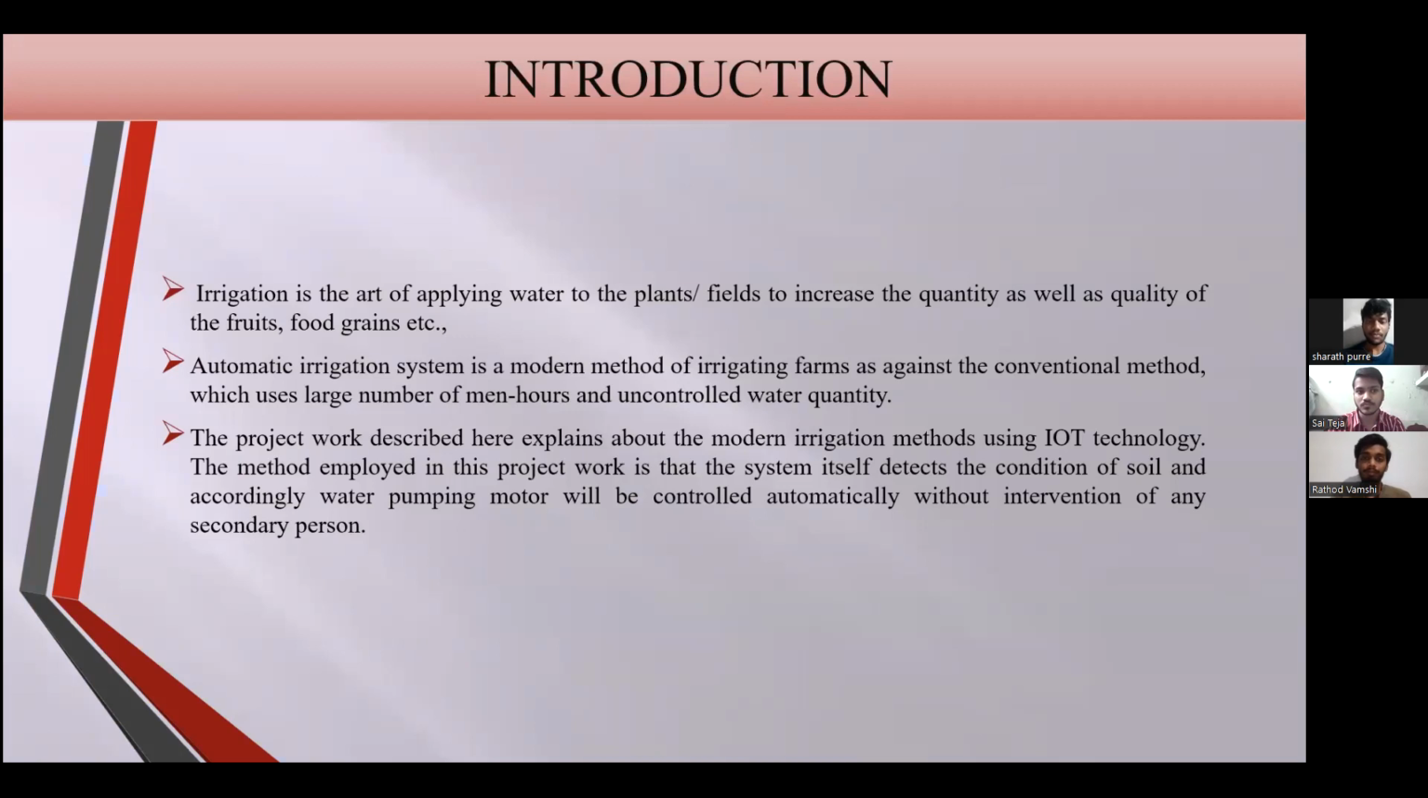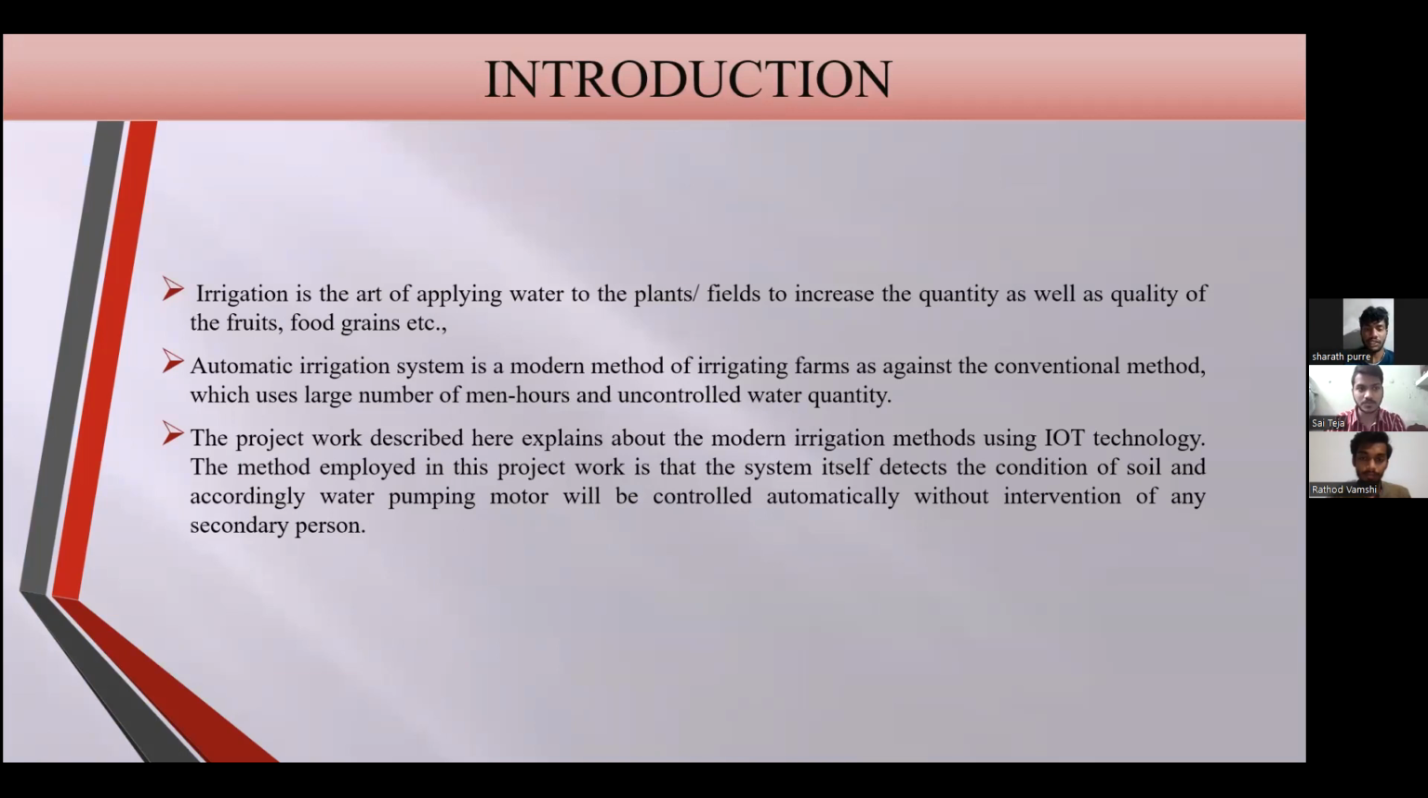Introduction. Irrigation is the art of applying water to the plants and fields to increase the quantity as well as quality of the fruits, food grains, etc. Automatic irrigation system is a modern method of irrigating farms, as against the conventional method, which uses a large number of manual workers and uncontrolled water quantity.